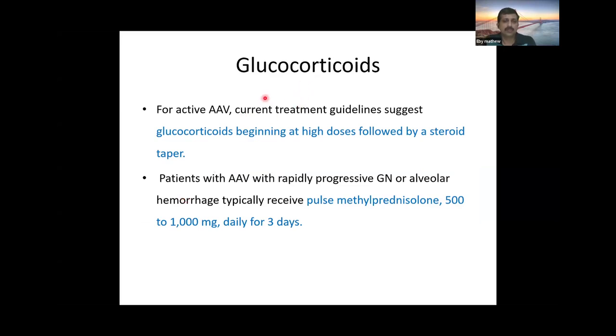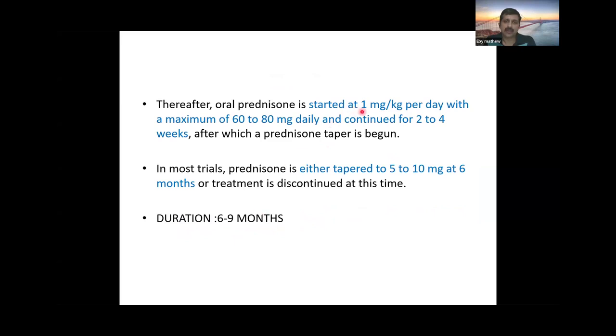Methylprednisolone pulse is the initial therapy. In severe cases, we should give a methylprednisolone pulse of 500 mg to 1 gram daily for 3 days, followed by prednisolone 1 mg per kg continued for around 2 to 4 weeks, followed by tapering.